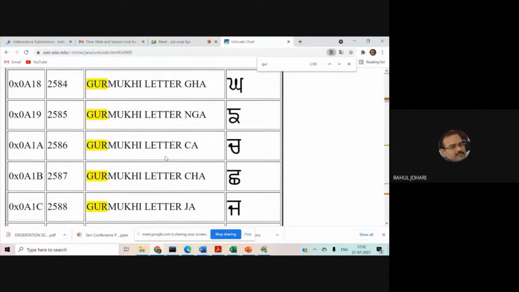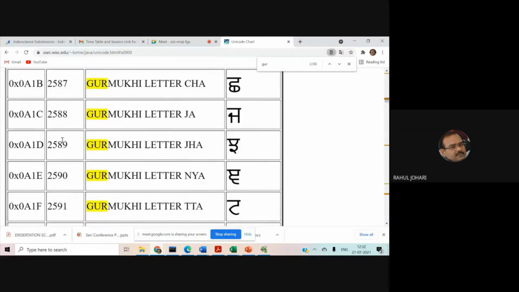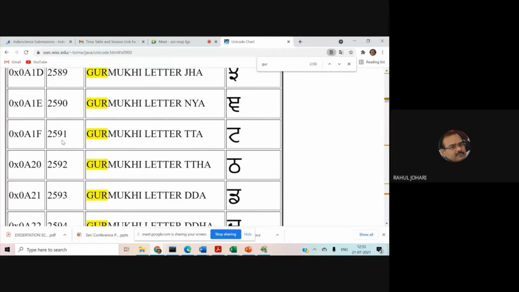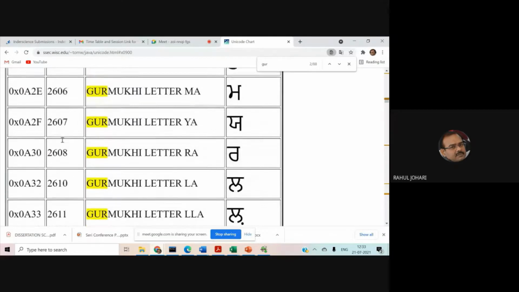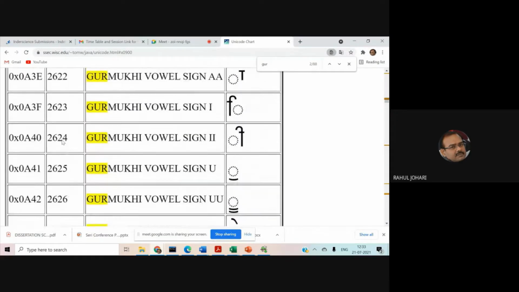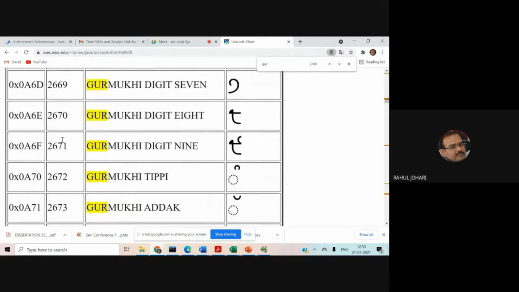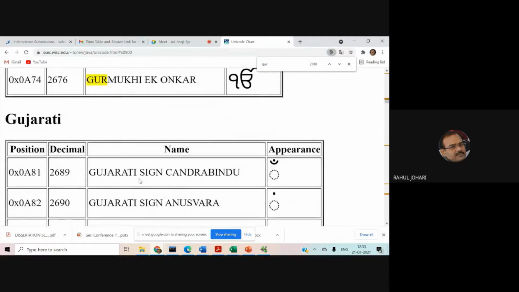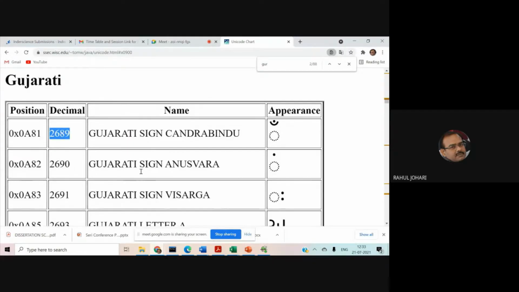So we went to this portal and took these values, and because these values are available in unicode.org also, where a Unicode value has been given to each and every character of the Gurumukhi script. Same way, if you go down the line on this site, you will find other scripts for the other languages also, like Bengali, Marathi, Tamil, Telugu, Malayalam, Gujarati. Almost every character has now been given digital space, and the Unicode value, the decimal value, is available for every character.